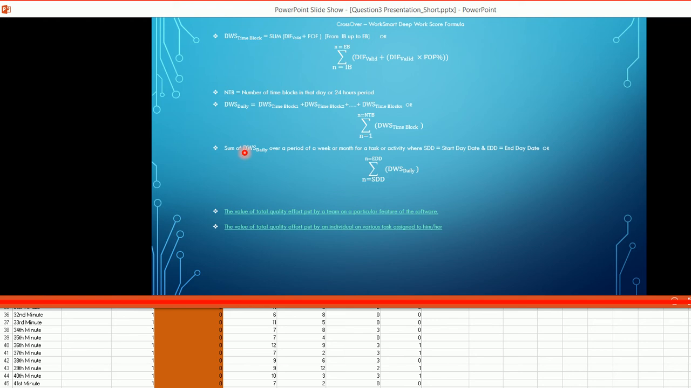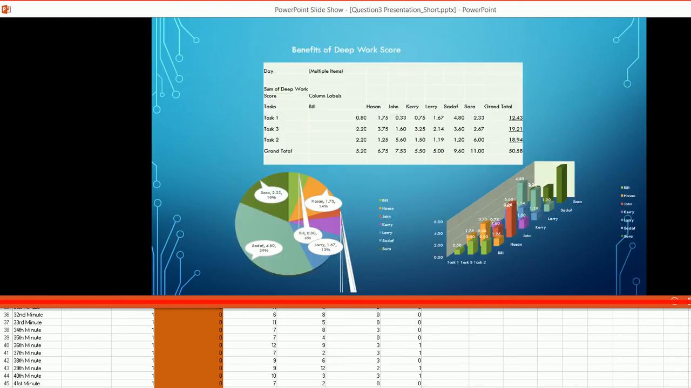The sum of deep work score daily over a period of a week or a month for a task or activity, where SDD is the start day date and EDD is the end day date, is given by this formula over here. What is the significance of this? We can basically see how much deep work score is utilized by task 1, 12.43, task 2, 18.94, task 3, 19.21, and the individual contribution by Bill, Hassan, John, Carrie, Larry, Sadaf and Sarah. You can see over here, and according to these scores, the team can be rewarded.